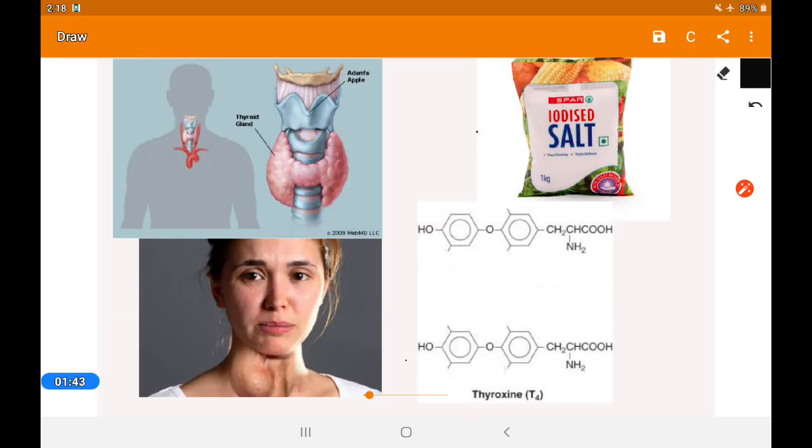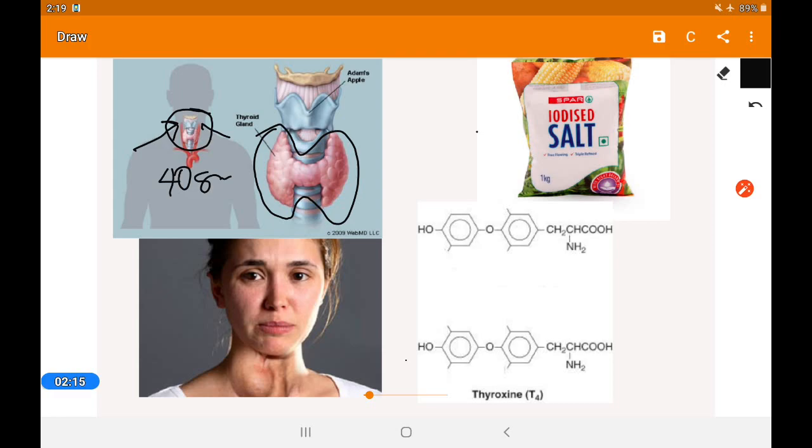Next, the endocrine gland, the largest endocrine gland in our body, that is the thyroid gland. Thyroid gland is very big in size, 40 gram in females. In males it is a little bit smaller, 25 gram. It is found in the neck region. You can see here the bigger view, this pink one is the thyroid gland. So the thyroid gland plays a very important role in our body.